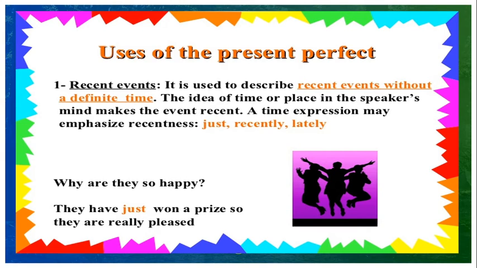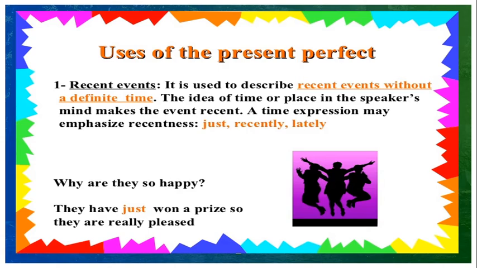So what is the use of present perfect? We are using this present perfect tense to describe recent events without a definite time. The idea of time or place in the speaker's mind makes the event recent. A time expression may emphasize the recentness, for example just, recently, lately.